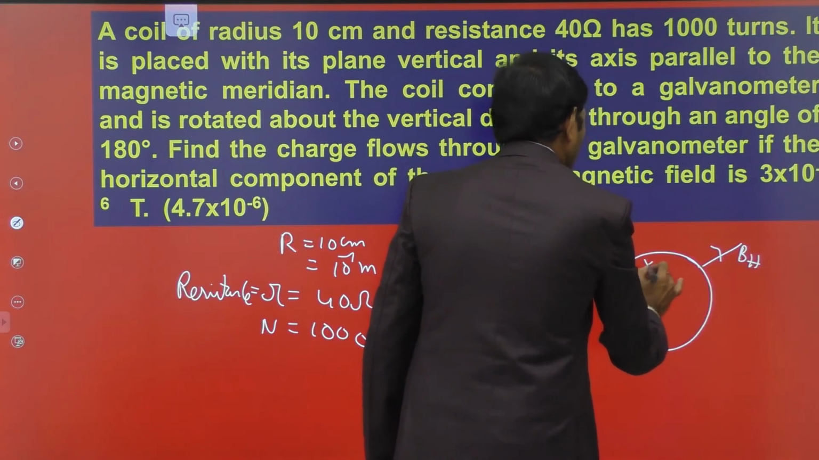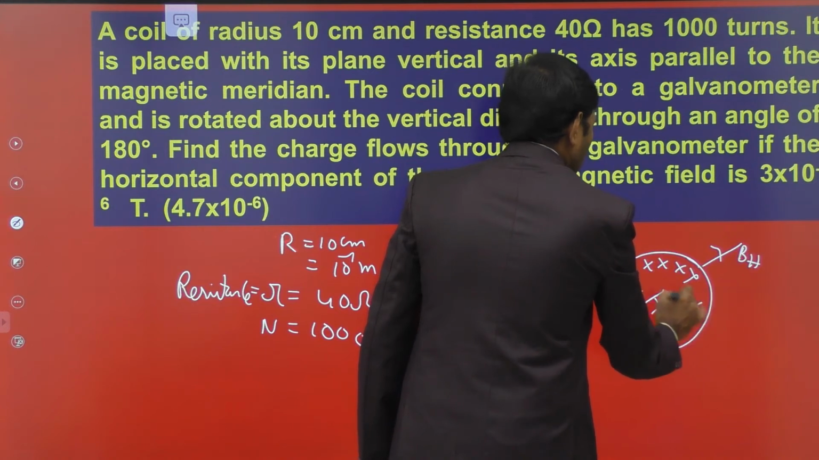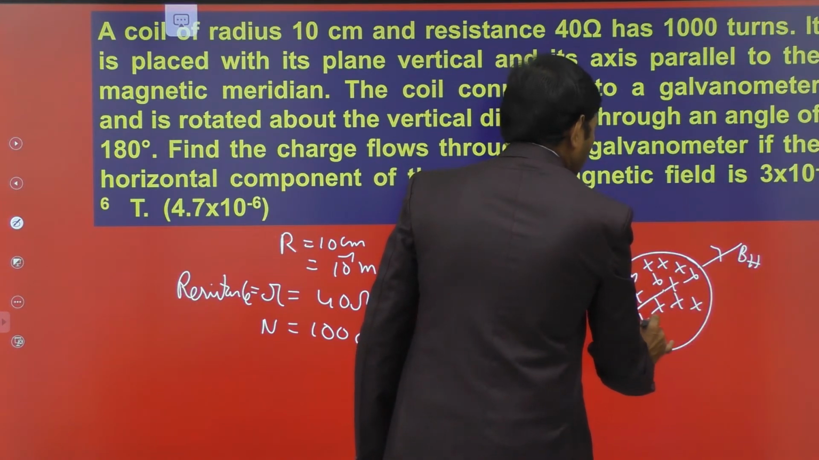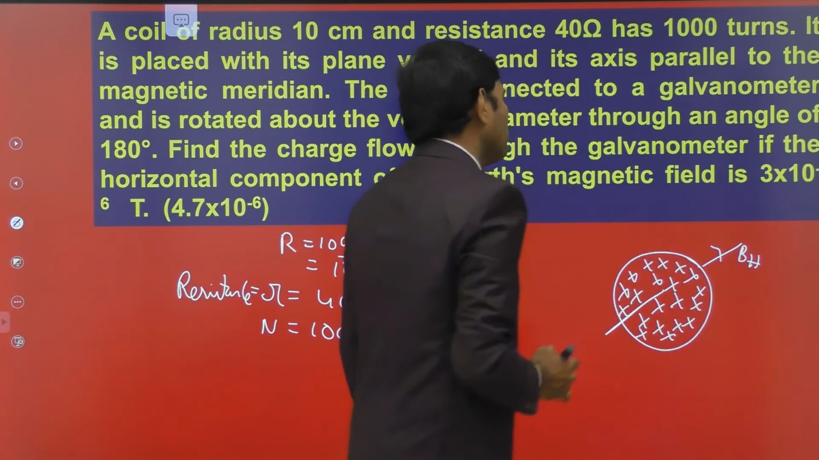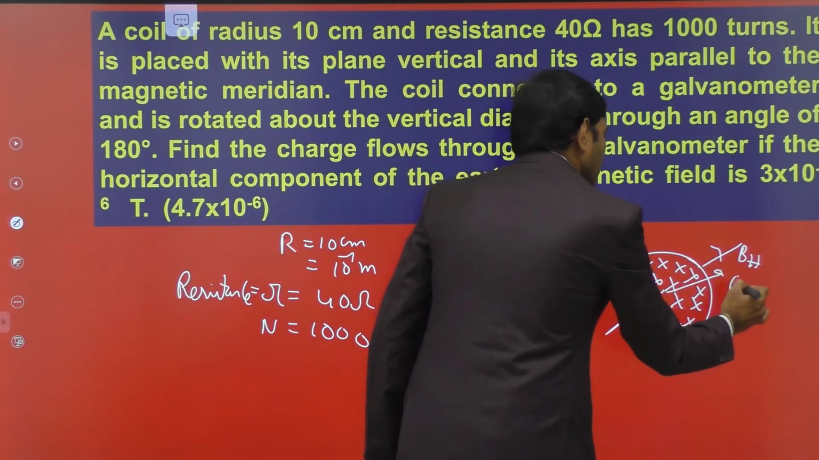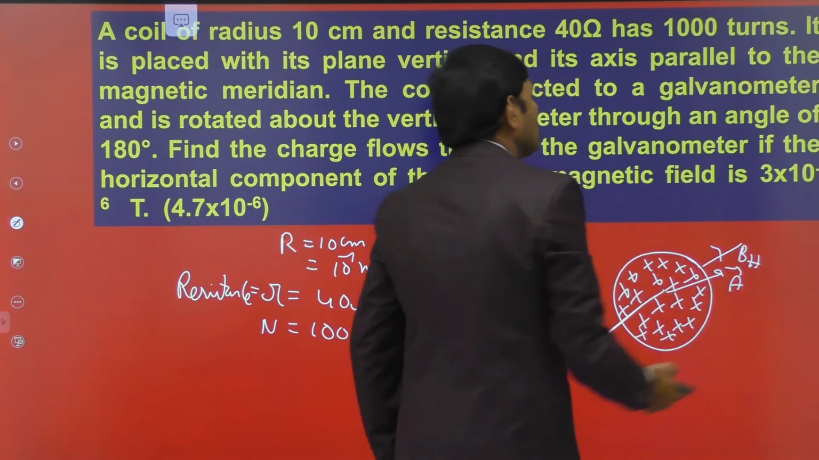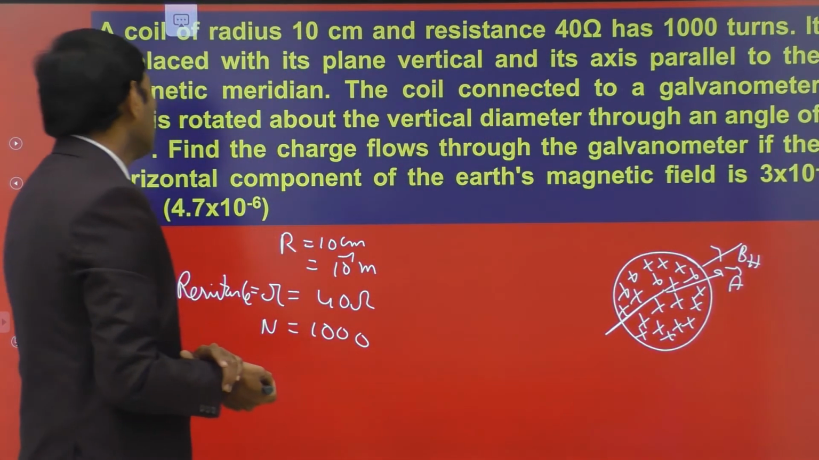Let the magnetic field be directed into the board. Along the axis means magnetic field directed into the board. The magnetic field is along the axis of the wheel, directed into the board, and let the area of cross section be along the same direction. They are making 0 degrees angle with each other now.